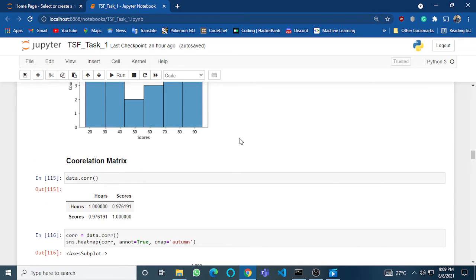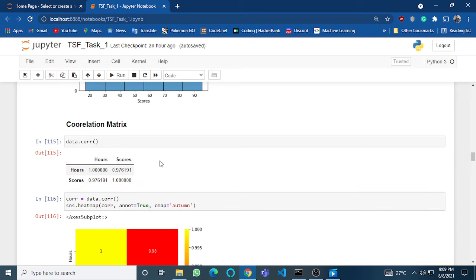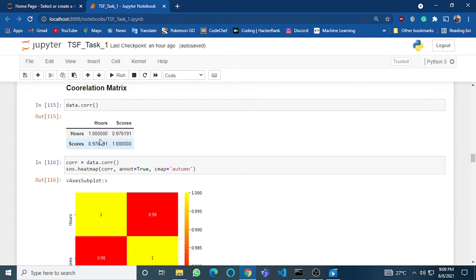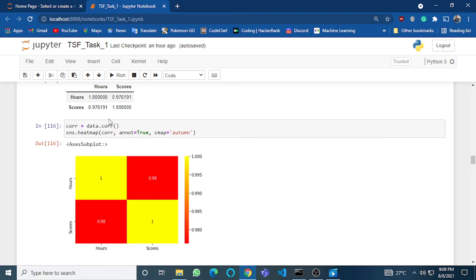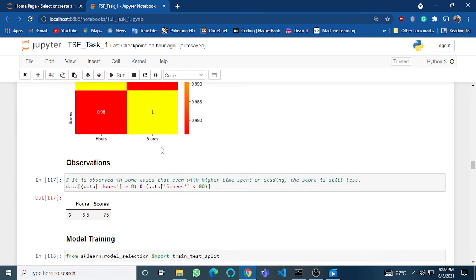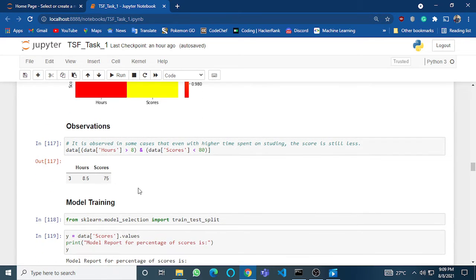For better understanding, I have also found out the correlation matrix, and as you can see here, for every 1 hour, the scores value rises by 0.97. I have also represented that in a heat map, as you can see here. Next, I have observed that for example, for 8.5 hours of study, the score obtained by the student is 75, which is less compared to the other intervals.